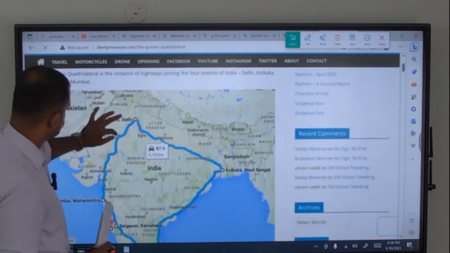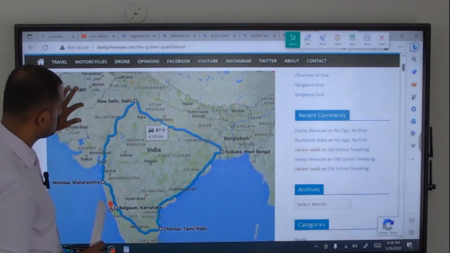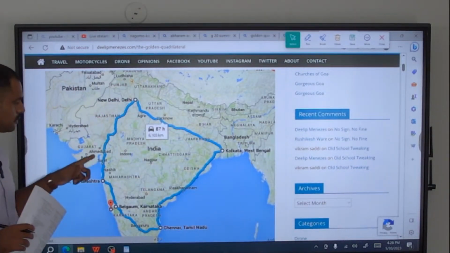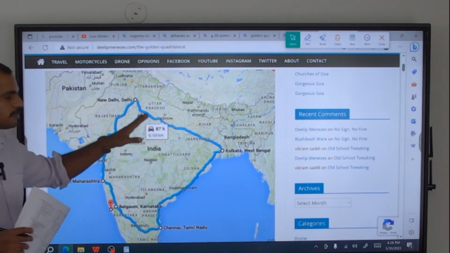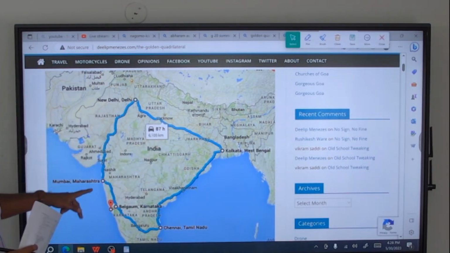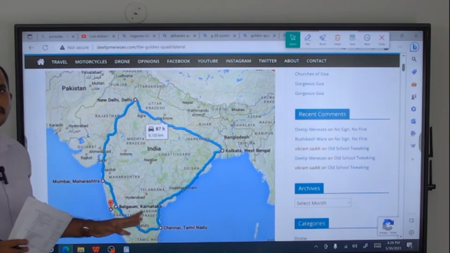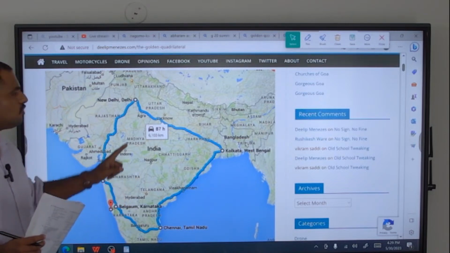See, this is the Golden Quadrilateral connectivity project India is right now constructing to enhance the connectivity between the four corners of the country.